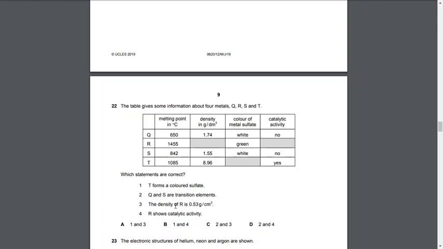Coming to the fourth one, R shows catalytic activity. Yes, it definitely does, because it's a transition element as it forms a colored metal sulfate and has a greater density. So it's gonna be B.